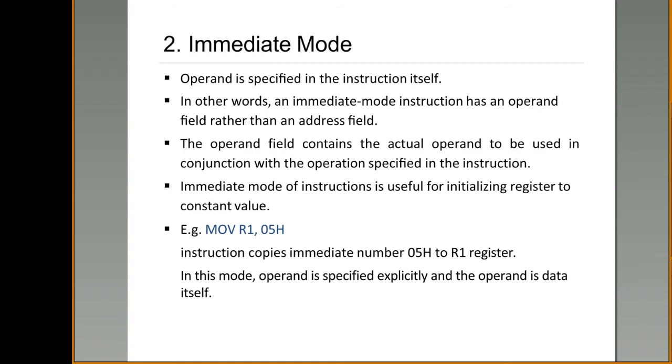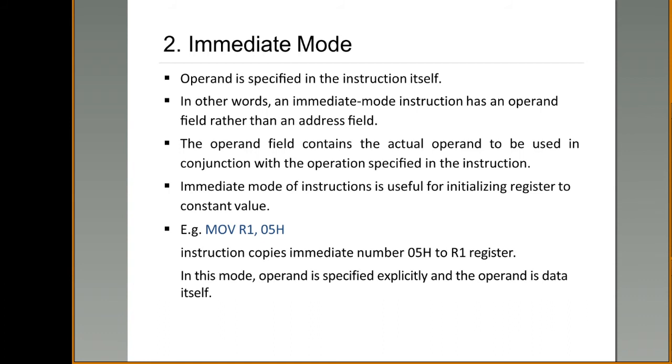Here 05H is a hexadecimal operand. 05H has to be moved directly into the register R1. So what is the definition of immediate mode? The operand is specified in the instruction itself. What is the operand here? 05H.